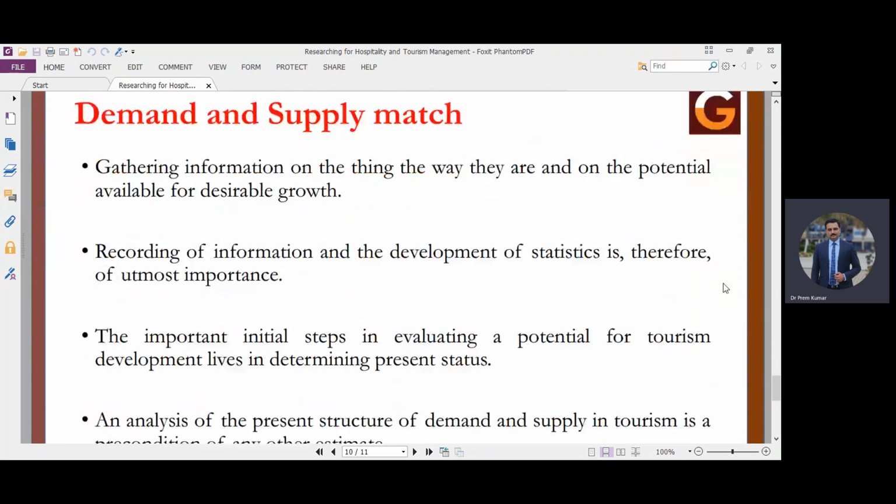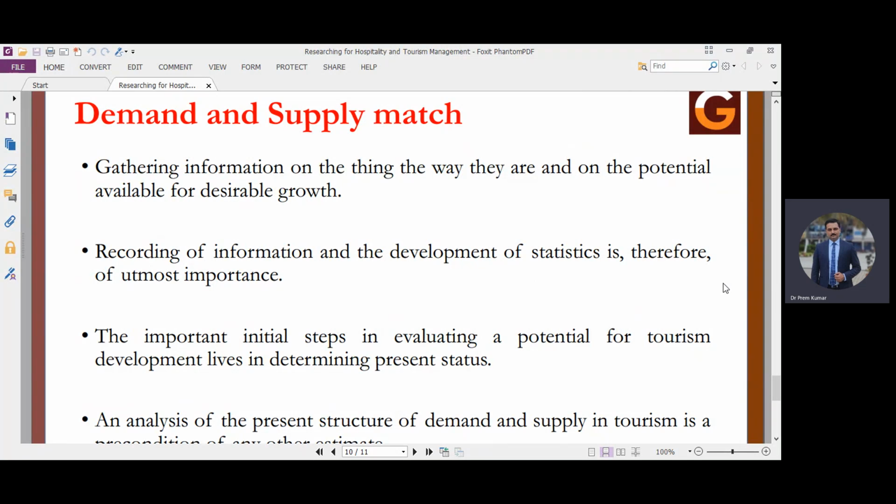Further, once we have done the carrying capacity, once we have come to know what the carrying capacity is, whether physical, psychological, social, cultural, economic, or environmental, now we have to see, along with the carrying capacity, what the particular demand and supply is at a tourism destination, and how we can supply. Since we know the carrying capacity, as per the carrying capacity we need to equip ourselves with the supply.